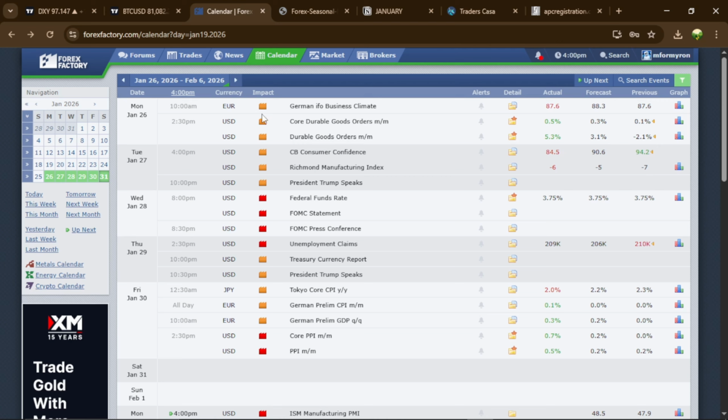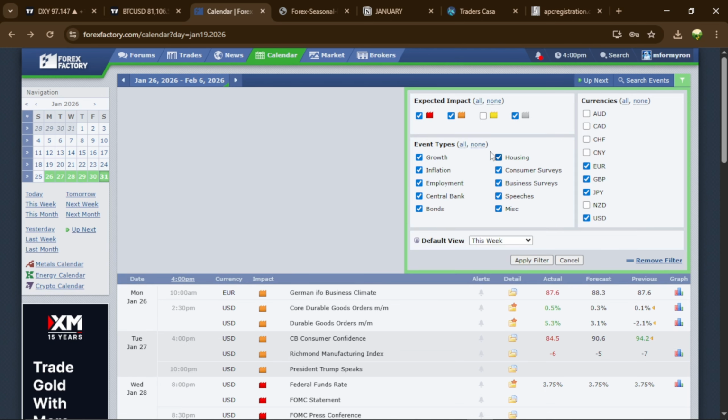So I added all these low impact news to the news lookout, right? I think it's from here. So this red folder means high impact news. Then this yellowish folder means low impact news, and this is not really relevant. Then this stands for bank holidays. So I added this to the news watch.